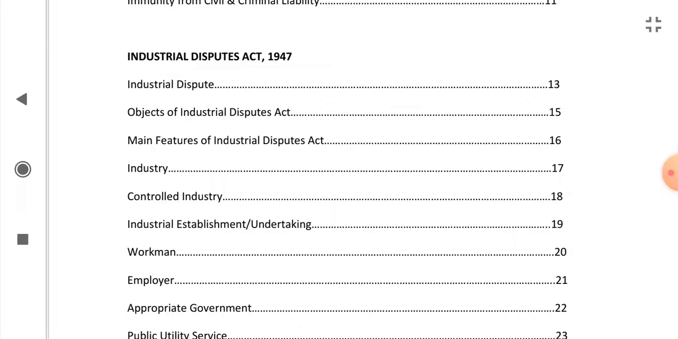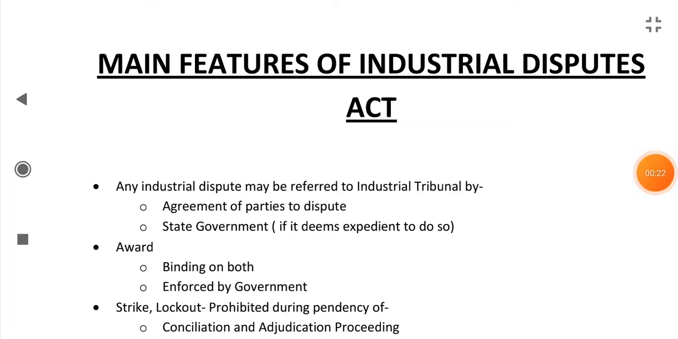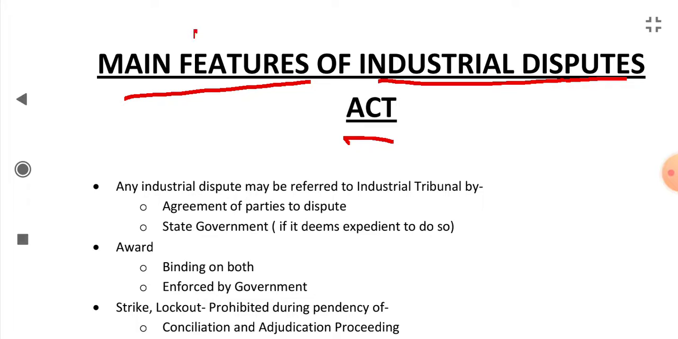Now we will cover, under the Industrial Disputes Act 1947, the main features of this Act, on page number 16. What are the main features, the main provisions, the main laws of the Industrial Disputes Act?